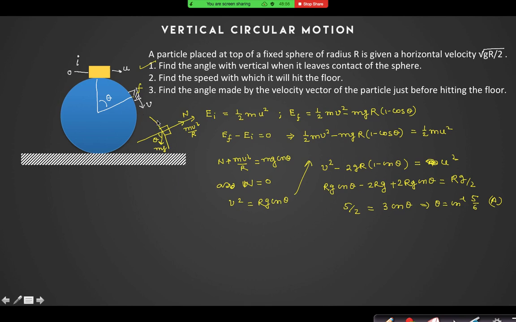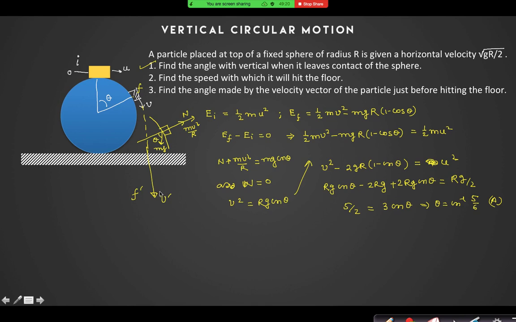Now the second and third questions are simple projectile motion. When it will hit the floor, suppose the velocity is v prime. Now can I say this is the final position, this is the initial position?